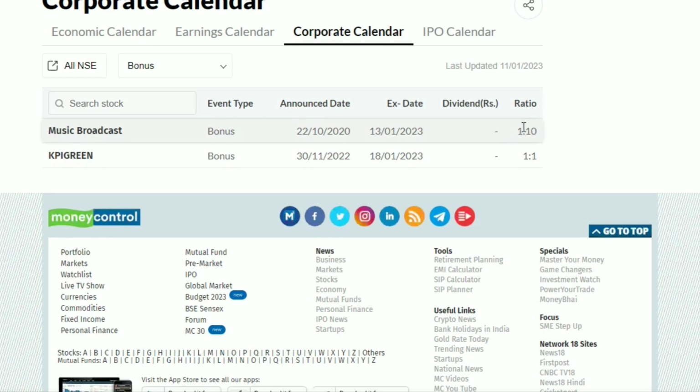So what is the ex date? That is 13th. It means if you buy Music Broadcast shares before the 13th, for every 10 shares you will get 1 share as bonus. Like that we can understand. The ex date is very important to get the benefit of that company's bonus issue.